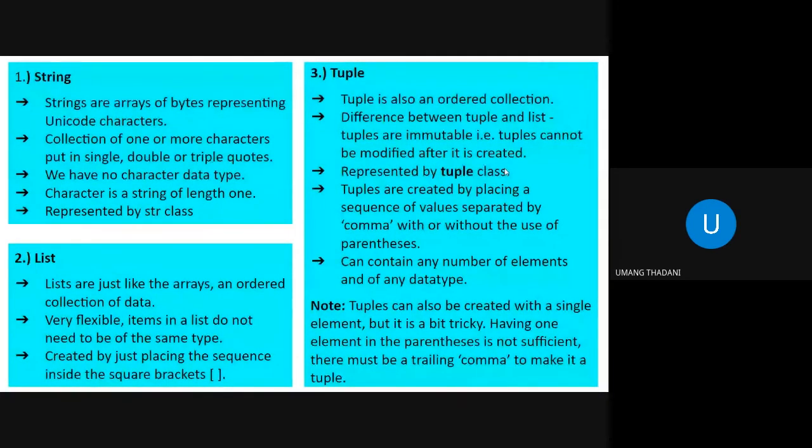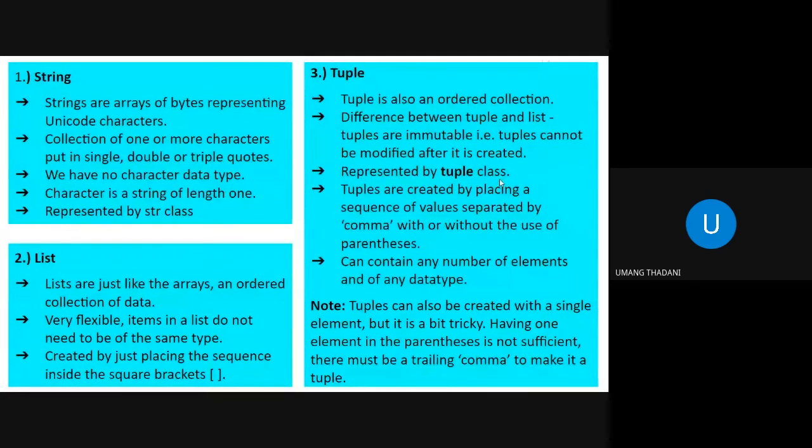Whereas lists, they are mutable. That is, we can change the values if we want in the future. For example, if in the list we have 1, 2, and 3, we can modify. For example, if you want to replace 2 with 4, we can modify that particular thing, and then we get the following output as 1, 4, and 3. So that modification is possible in lists, but that is not possible in case of tuples. We'll see more of the complications in depth in the next session, but let's get accommodated with this.